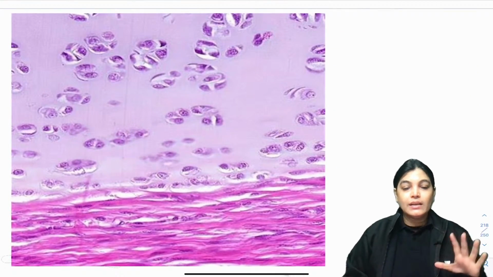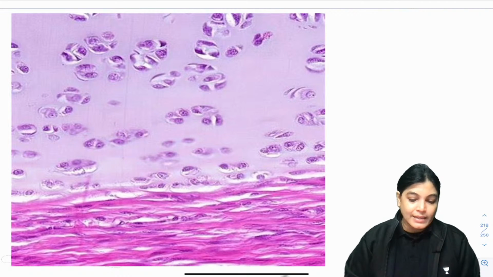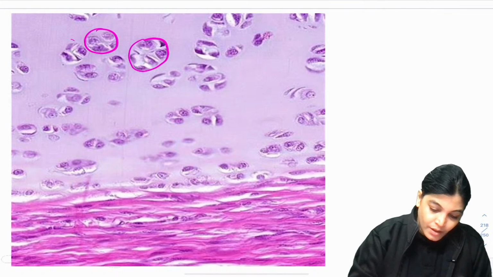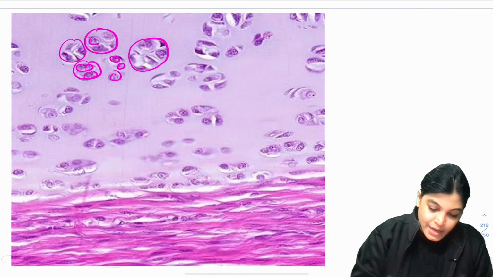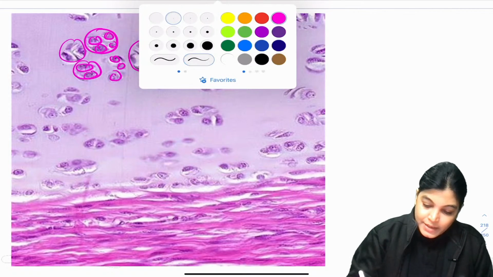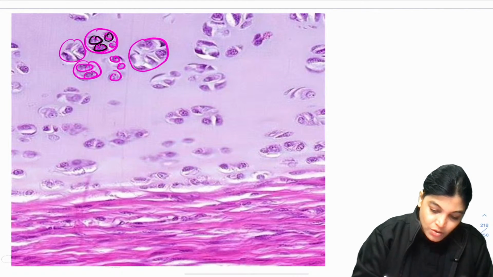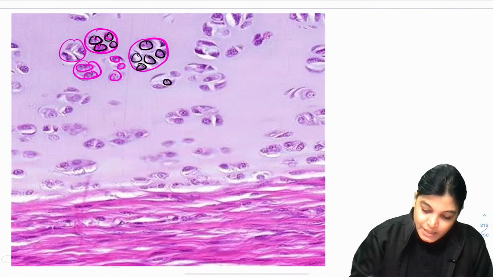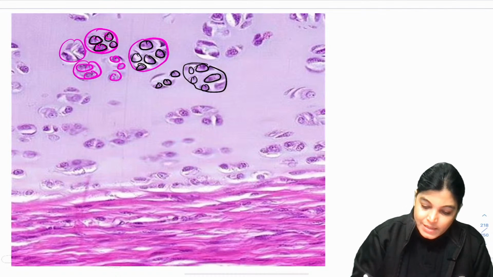So see here, we can identify the cartilage. Why? You can see here a group of, what are these? These are all chondrocytes. Chondrocytes are arranged in groups. In this slide, these are all chondrocytes located in the lacunae. If you see the arrangement of chondrocytes, they are in a group. So what is this called?